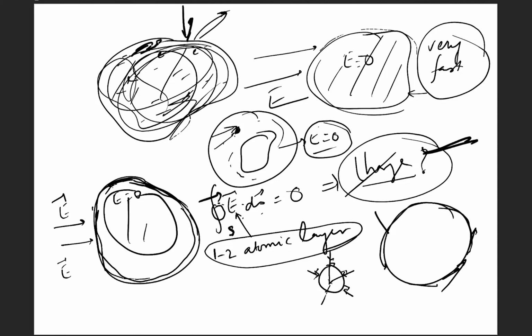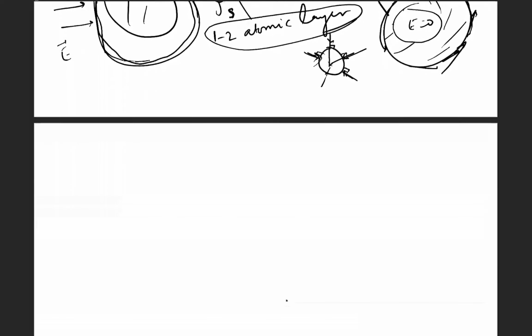Again, this is a very important property of conductors in an electrostatic field: the surface of the conductor, or the conductor itself, is equipotential, because E is equal to 0, so there will be no potential difference. So this whole conductor is equipotential, and the field will be perpendicular to the surface of this perfect conductor in electrostatics.